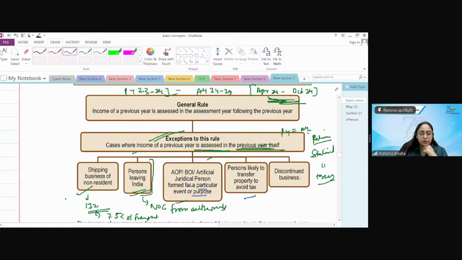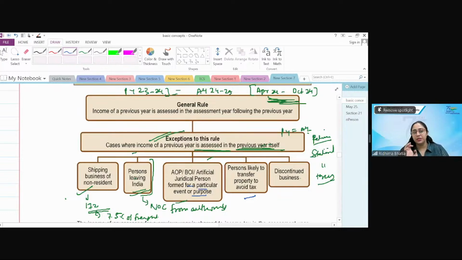Now suppose there is a person, Mr. X, who is a defaulter, who has a tendency to make a default. He is an NPA, etc., etc. And now you know that he's selling off his property, or he's selling off his land, because otherwise what will happen? If the land remains X's, the property can be attached. Attached means the income tax authorities can use that property to recover the taxes.